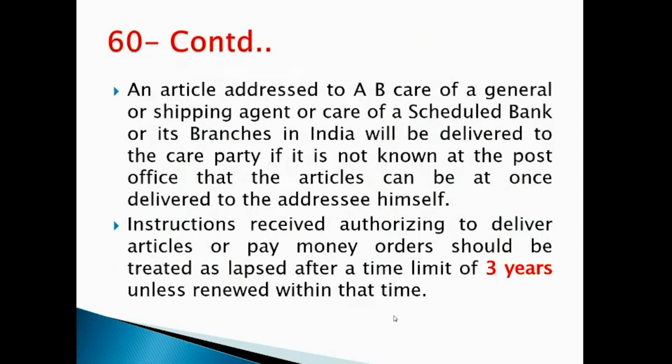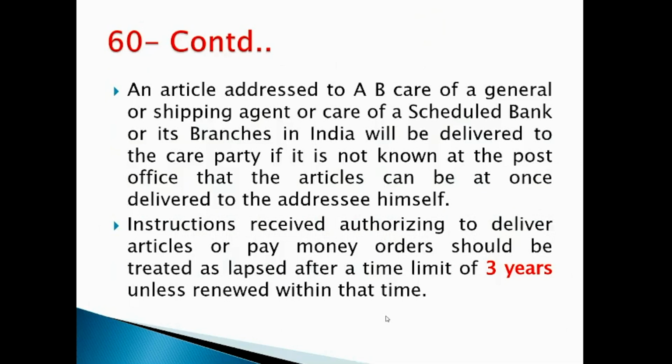One more thing, the extra point in this clause is that if an article is addressed to a person like AB, care of some person, care of a general or shipping agent or any scheduled bank or its branches in India, the same will be delivered to the care party only if it is known at the post office that the articles cannot be delivered to the addressee himself.